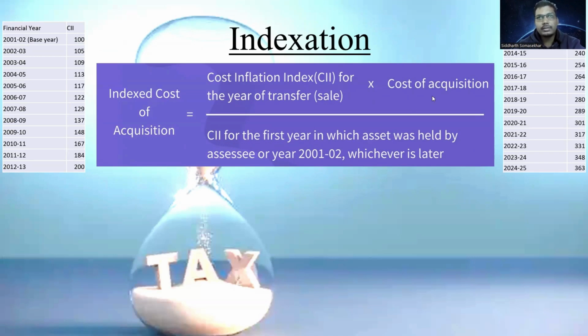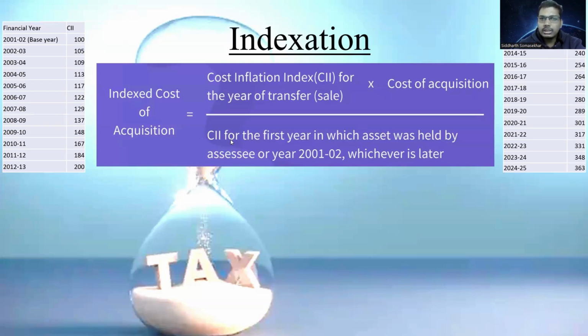For example, if your cost of acquisition is 10 lakhs and your year of sale is 24-25, that is, you have sold it now, and you had bought it in, let's say, financial year 2006-7. So you take the 10 lakhs cost of acquisition, you multiply it with the cost inflation index for the year of transfer, that is, let's say 24-25. So the cost inflation index would be 363, multiplied with 363, divided by the cost inflation index for the year in which it was bought, let's say financial year 6-7, that is 122.